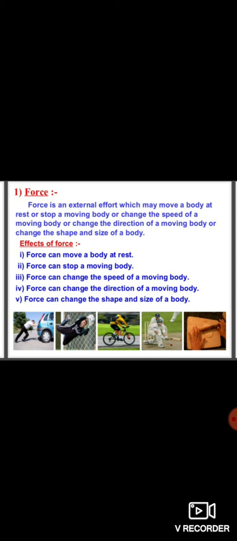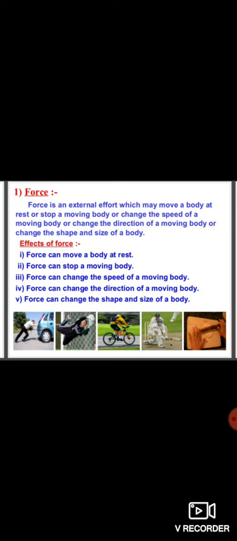In the previous class, class 8, you have learned that force is a push or pull which may change the shape of an object, change the direction, change its state of rest, motion and direction. Force is a vector quantity and has units. The SI unit of force is Newton.